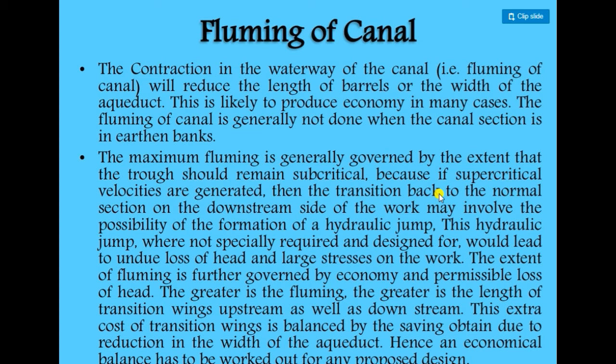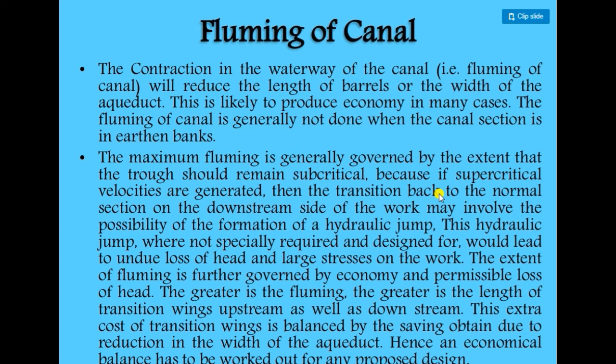throat remains subcritical, because if supercritical velocities are generated, then the transition back to the normal section on the downstream side of the work may involve the possibility of formation of a hydraulic jump. These hydraulic jumps, if not specially required and designed for, would lead to undue loss of head and large stresses on the work. The extent of flumming is further governed by economy and permissible loss of head.